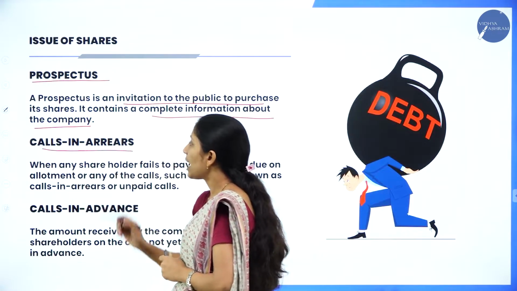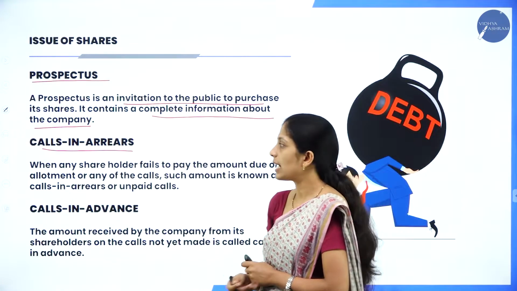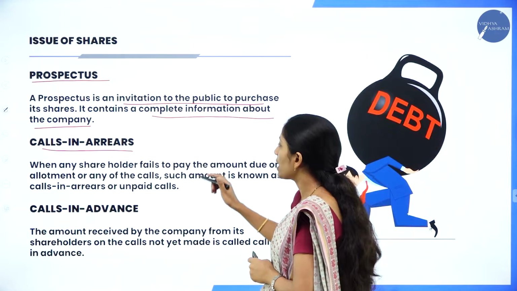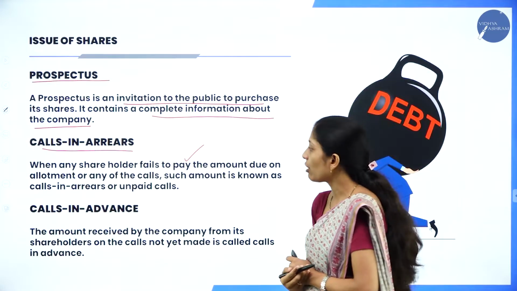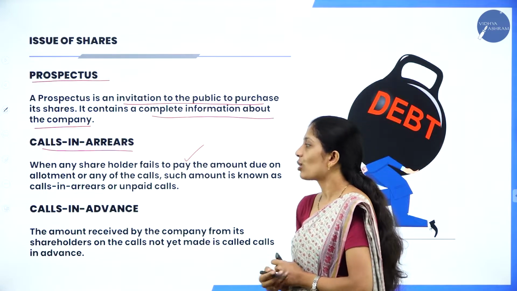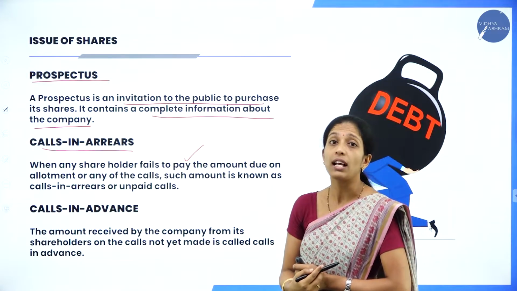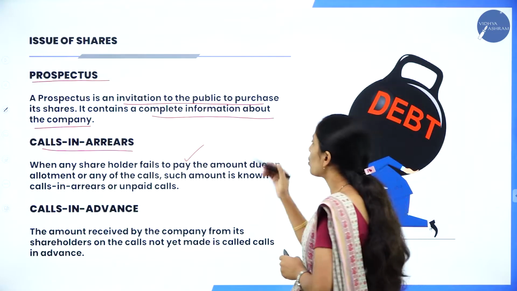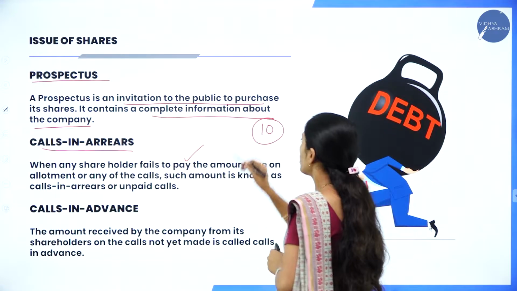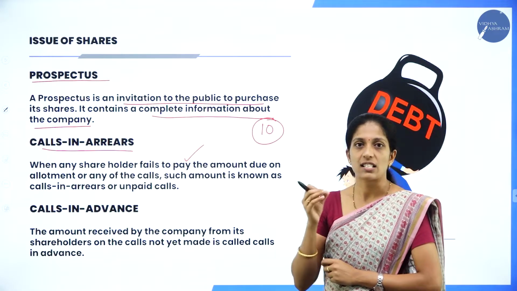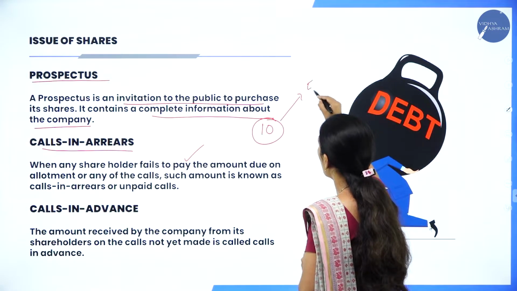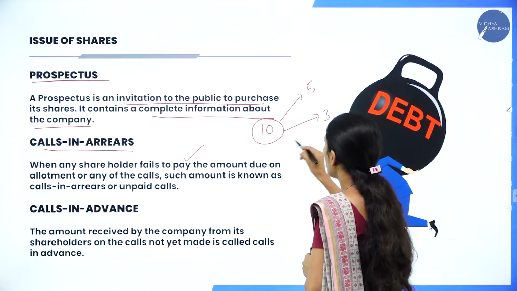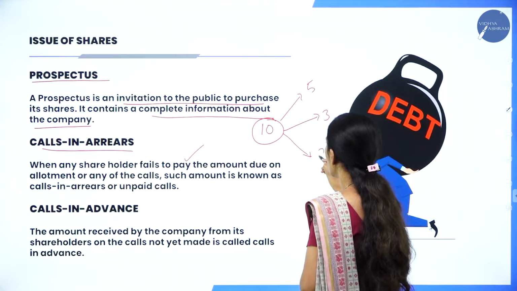Next, calls in arrears. So what do you mean by calls in arrears? When any shareholder fails to pay the amount due on the allotment or any of the calls, such amount is known as calls in arrears or unpaid calls. Suppose the share value is rupees 10, that is individual share value is rupees 10, which has been divided as 5 application, 3 allotment and call 2.